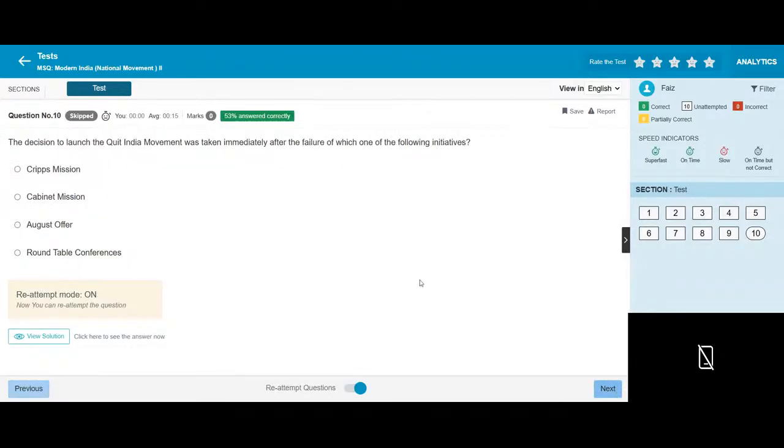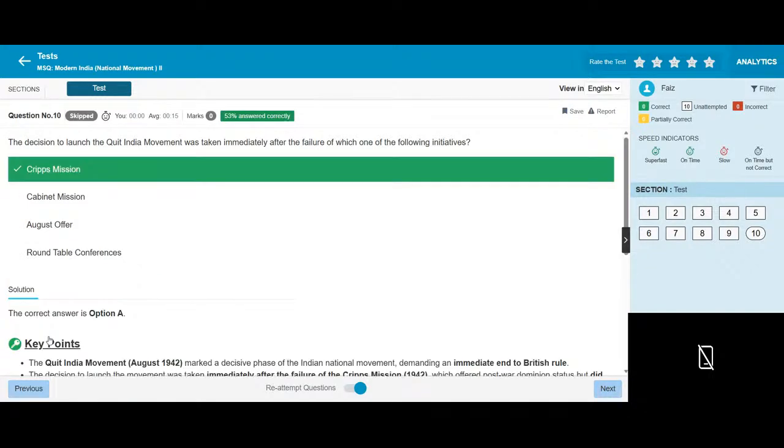The decision to launch the Quit India movement was taken immediately after the failure of the Cripps mission.